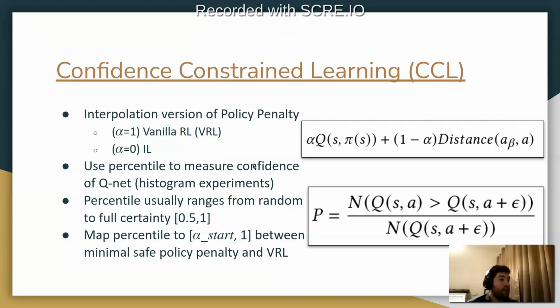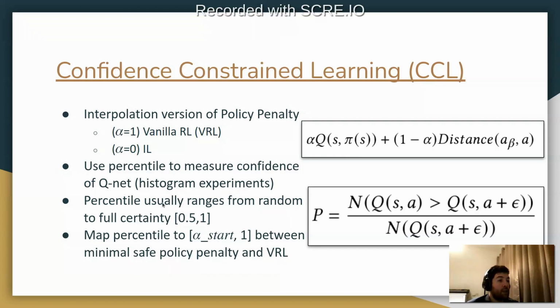In order to determine the value of alpha, we use a percentile to measure the confidence of the QNet, which was shown in our histogram experiments as a good measure. When the confidence is higher, we assign more weight to the policy gradient objective, and when it's less confident, we focus more on imitation learning.